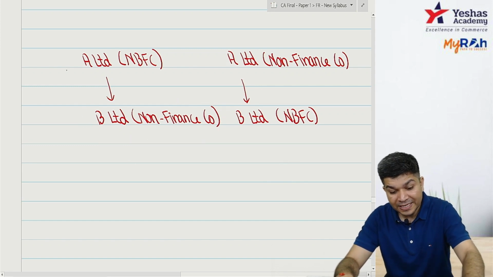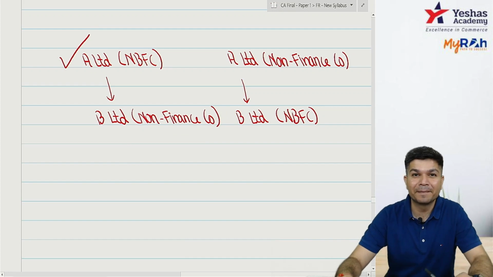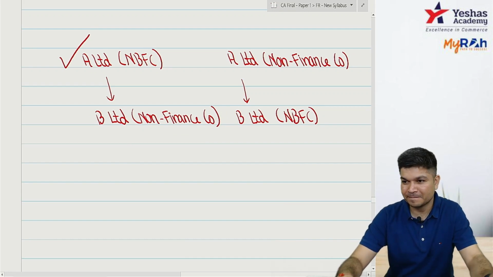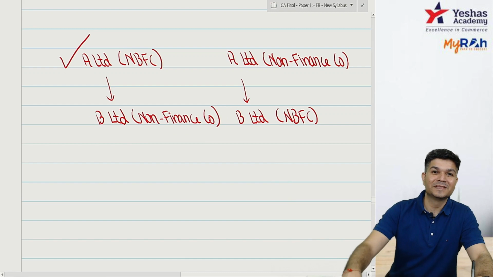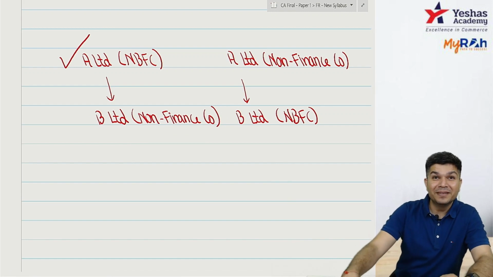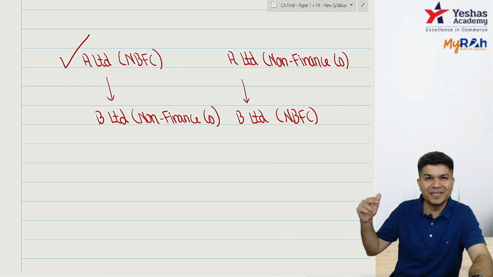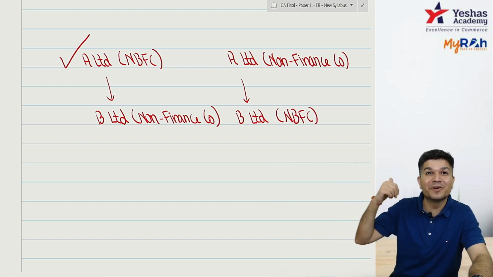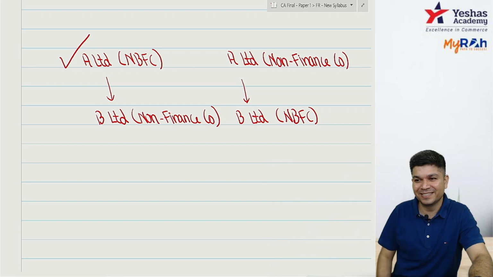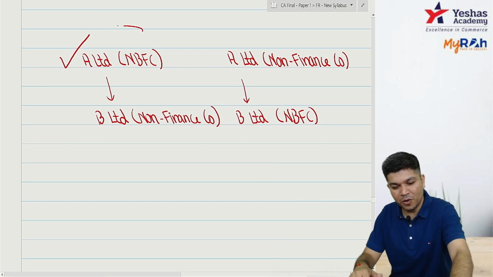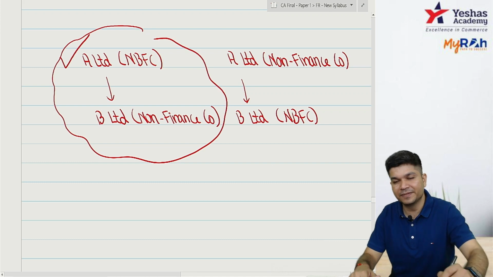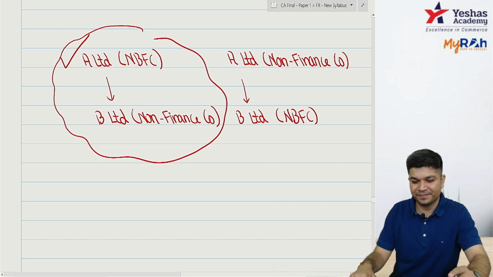So whether IND AS will also apply to A? For B Limited, it applies from 1416. Whether IND AS will also apply to A from 1416? Did you get the question? Or to A, it will come from 1418. That is one.